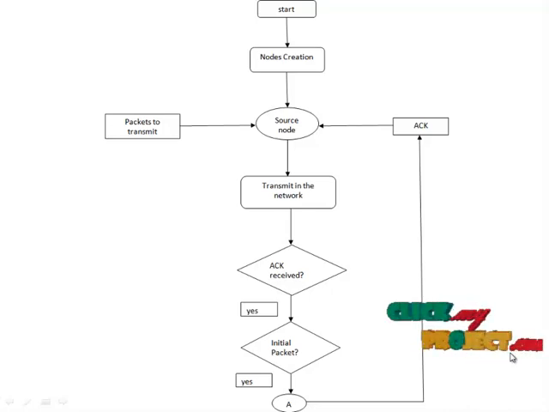Here always the window size should be greater than the number of packets to transmit in the network. First, it should check whether the acknowledgement for the previous packet is received or not. If the acknowledgement for the previous packet is received, then only we can send the packet in the network. Otherwise, we cannot send the packet in the network. So, this is the window-based flow control technique. In the window, each packet is sent according to the queue size. Otherwise, if the node sends the packet for the first time, that is, if it is the initial node, then it does not need any acknowledgement for the previous packet. So it should send the packet to the network.